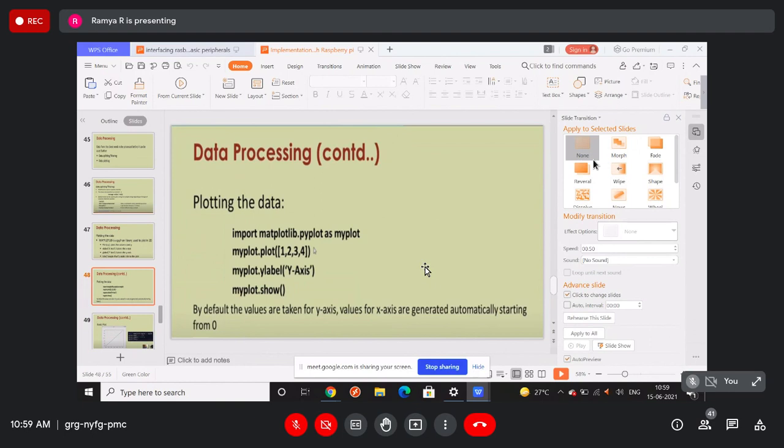To plot sample data, you can write the program like this: import matplotlib.pyplot as myplot, where myplot is a variable. Then myplot.plot with values 1, 2, 3, 4. Next, we give the y axis label, and we ask to show the plot.